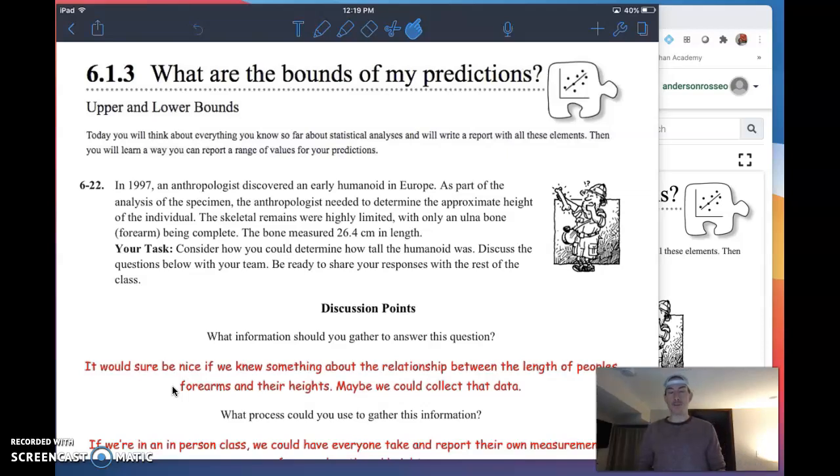And we're going to use problem 6-22 here to start. And I've got some answers pre-populated here. We're going to talk about them for the purposes of just getting this moving and getting you thinking about some things.